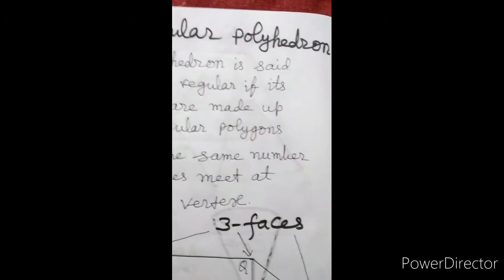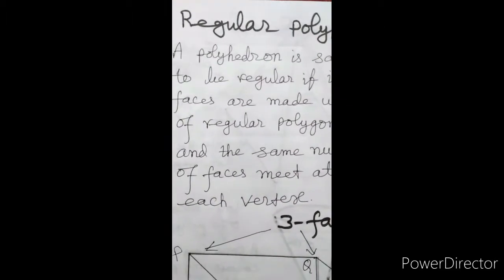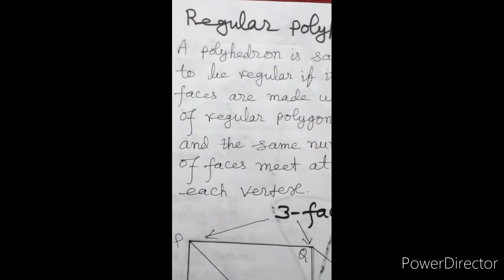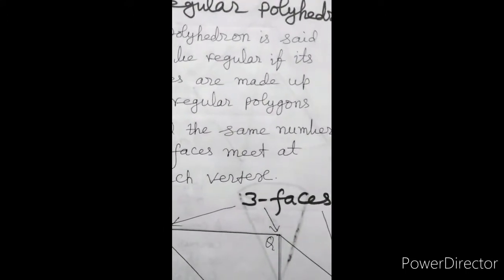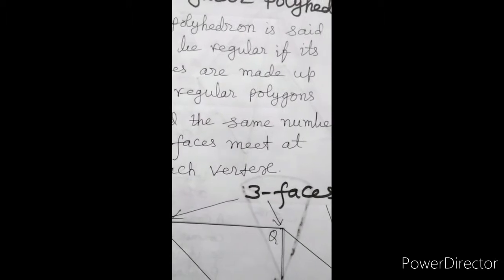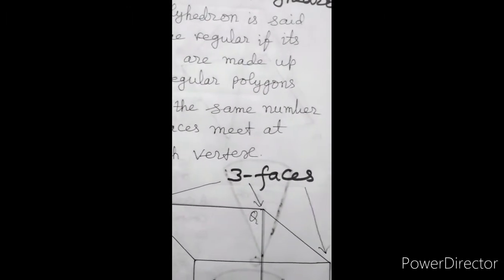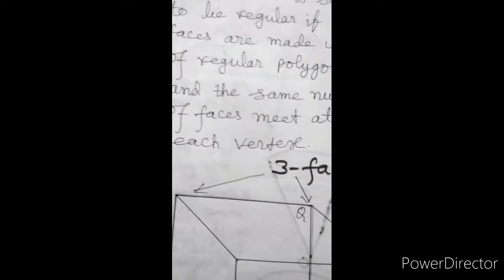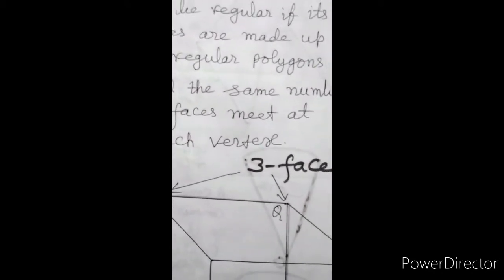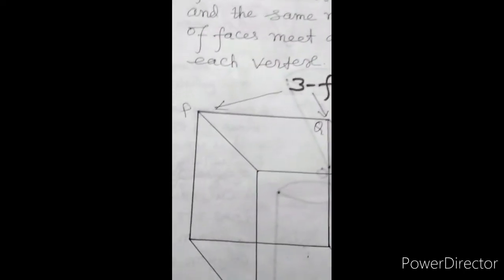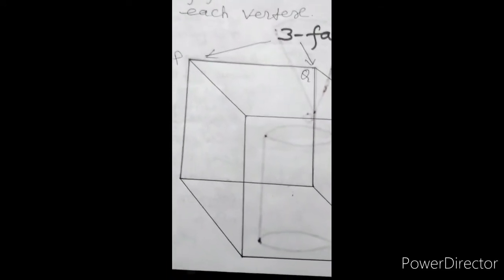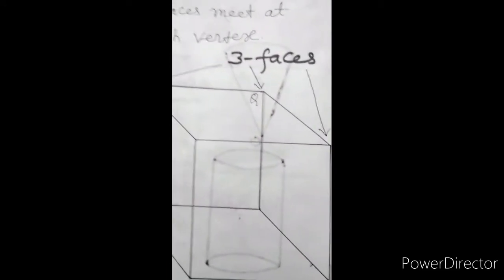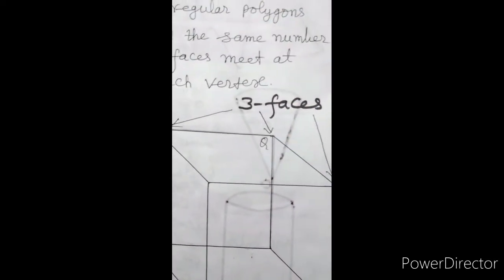Now, regular polyhedron. A polyhedron is said to be regular if its faces are made up of regular polygons and the same number of faces meet at each vertex. This solid geometrical shape is a cube. This point is called its vertex.